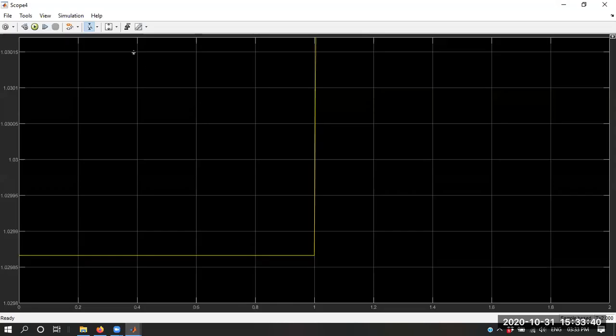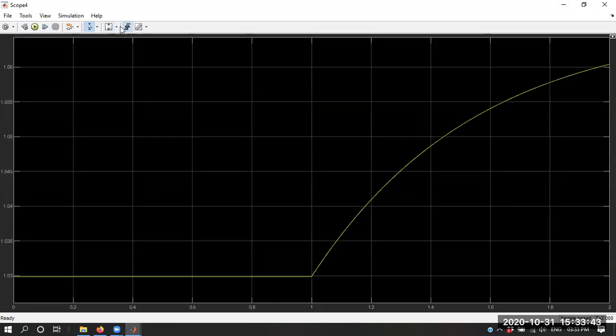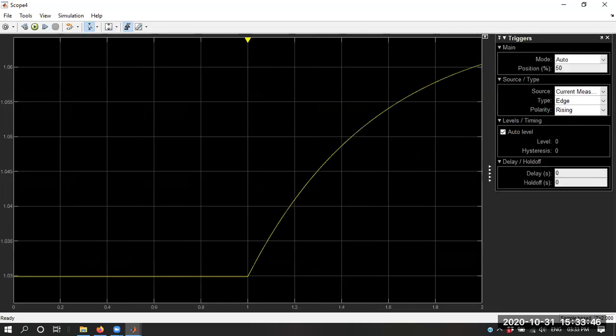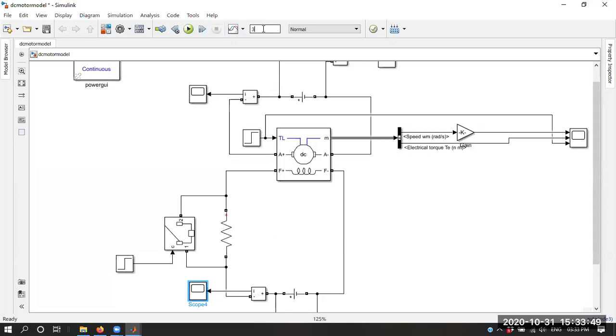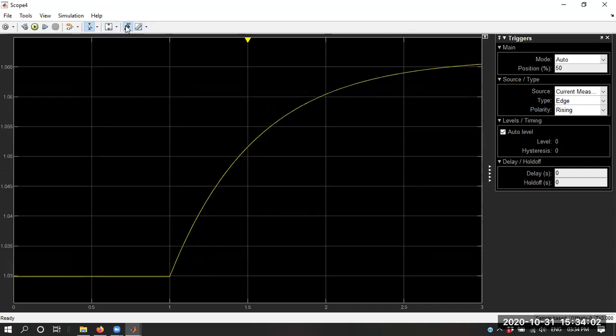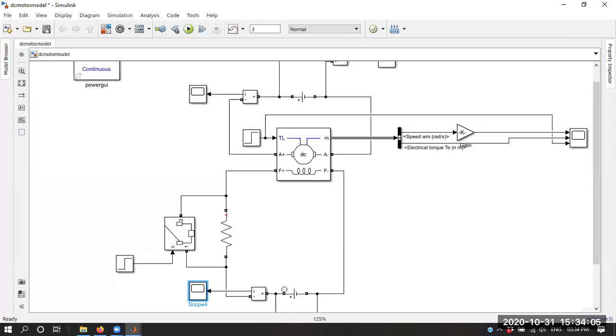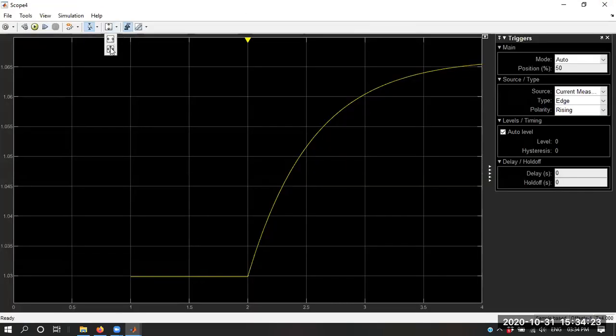So now let's check the current. Till 3 seconds it is taking more time for the energization, so let's go for 4 seconds.